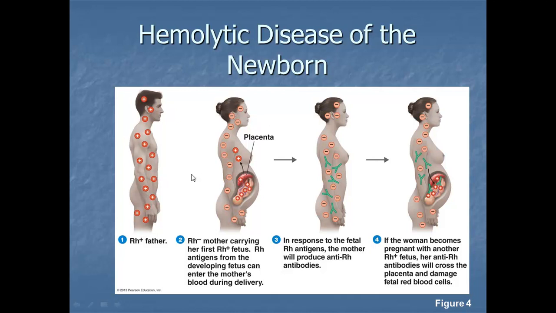So how do we prevent this? Well, mothers that are negative are given a RhoGAM shot. And that RhoGAM shot prevents moms from making antibodies against her baby.